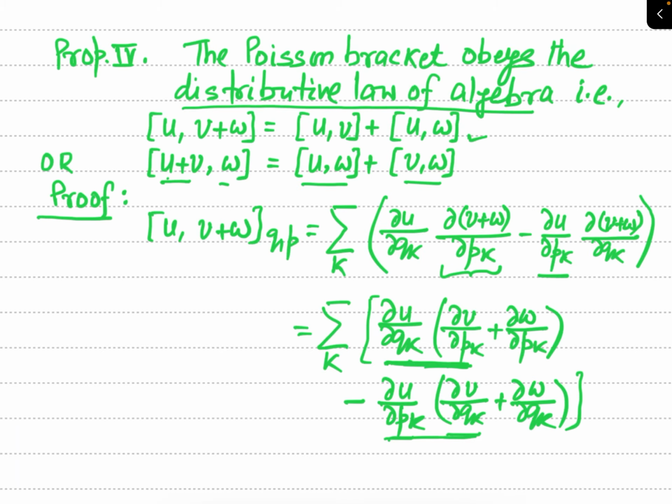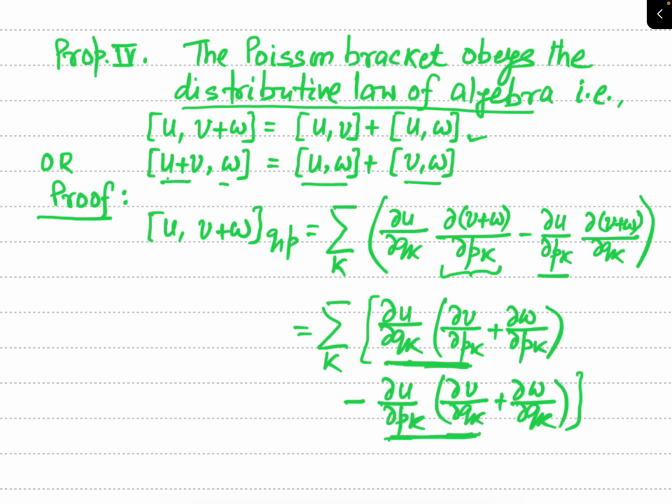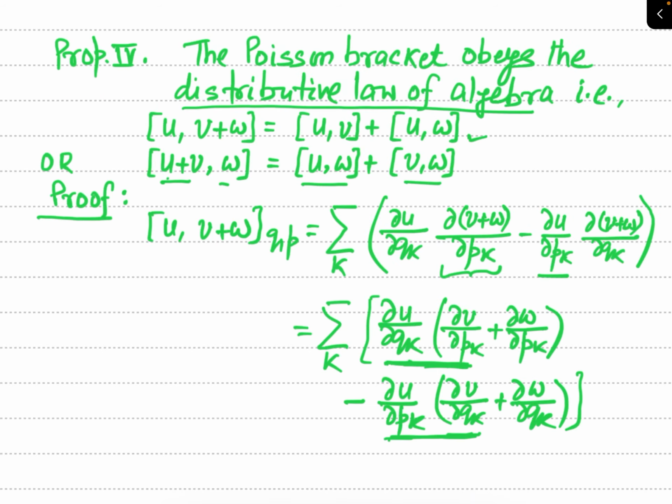See the first term, this is del u by del qk times del v by del pk, and minus, now select this term, this will be del u by del pk times del v by del qk.